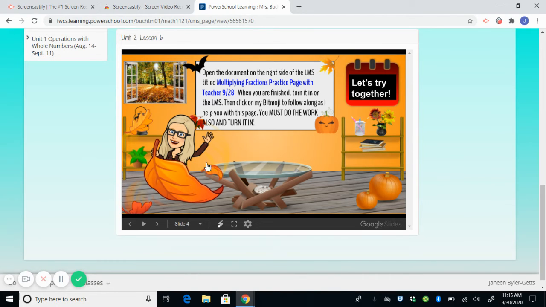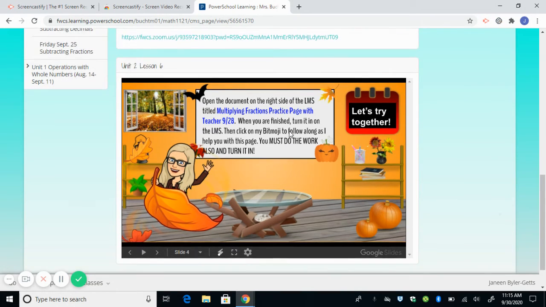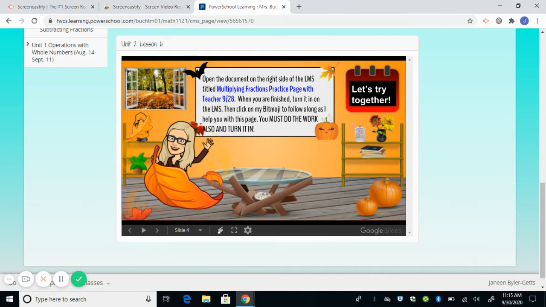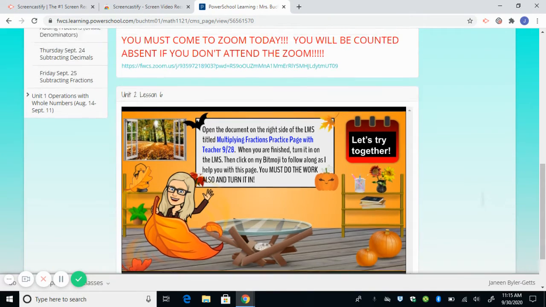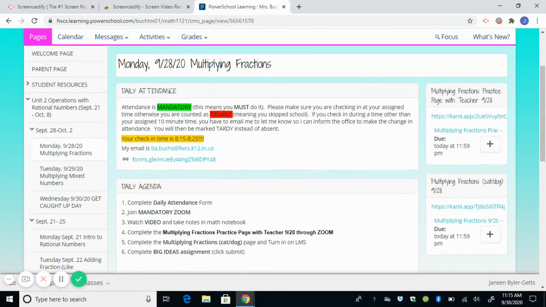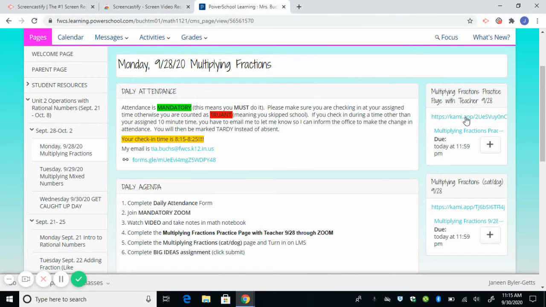Again, there's something to click on. What they want to do is just go get click happy and click, click, click. They need to actually read what the page says and follow directions. Every time they finish an assignment, they need to come back to this, reread, and then go to the next slide. In addition, the things they will need that need to be turned in on the LMS are posted here.